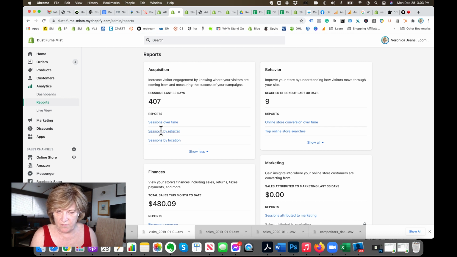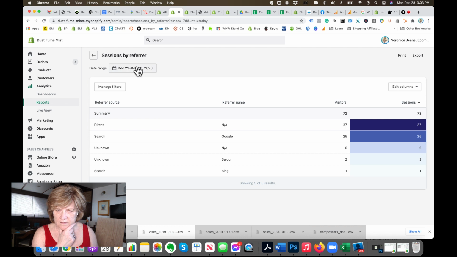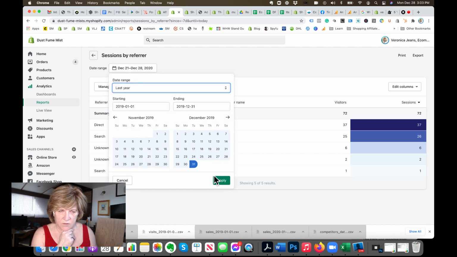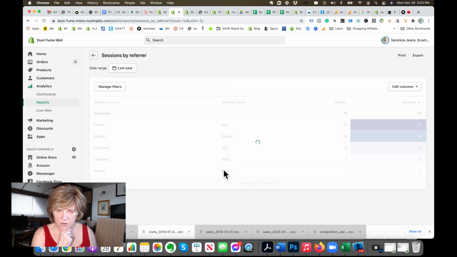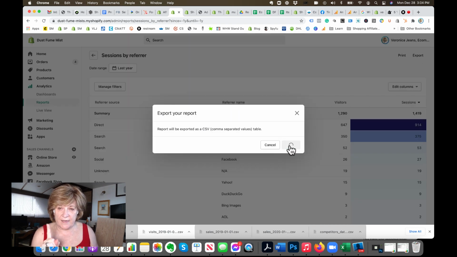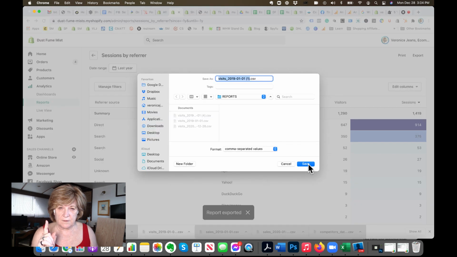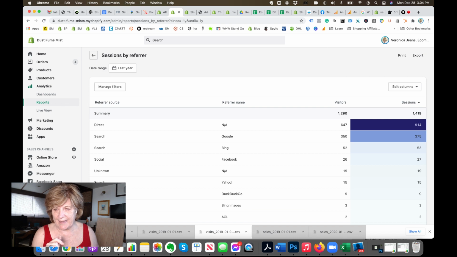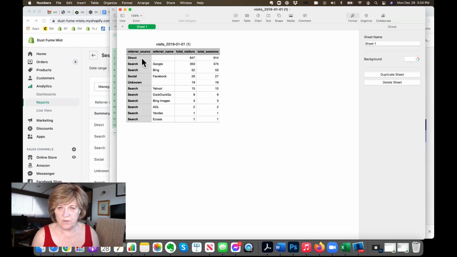So sessions by referrer, go in here, and then last year. What happened last year? Okay, so we had direct and search. So direct, save it.